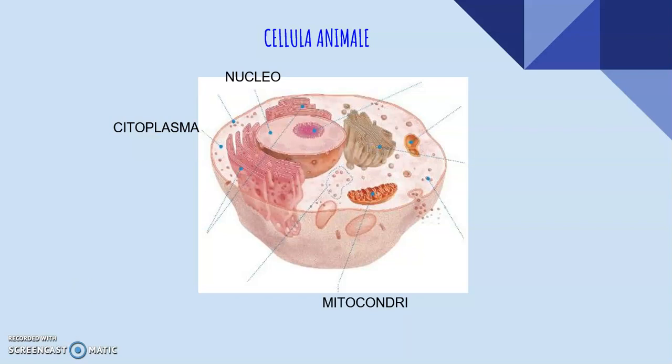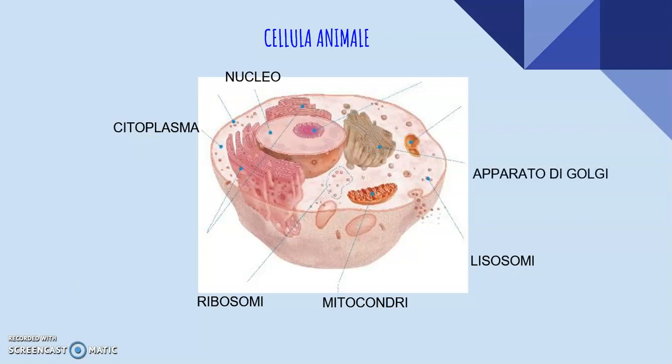Mitochondria: inside them there is the respiration of the cells that releases energy used by the cell to carry out its vital functions. The ribosomes, small organelles, inside them we can find the proteins, the bricks that form the main structures of the cells. The lysosomes: inside them the waste substances are demolished.